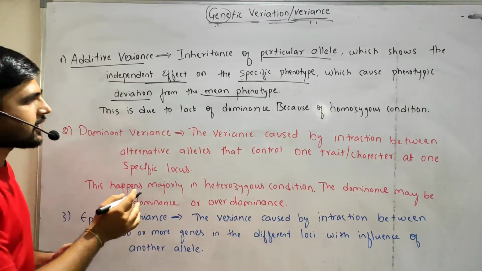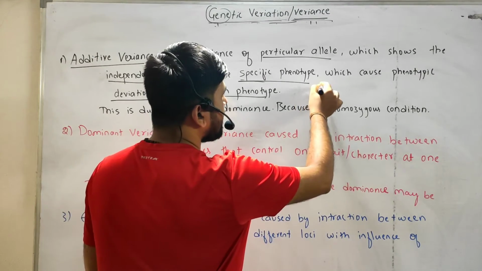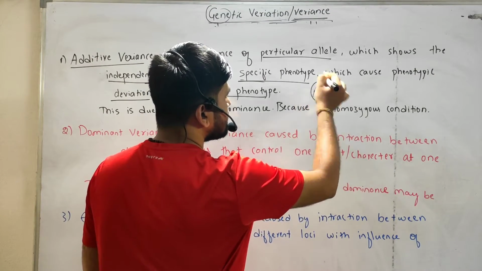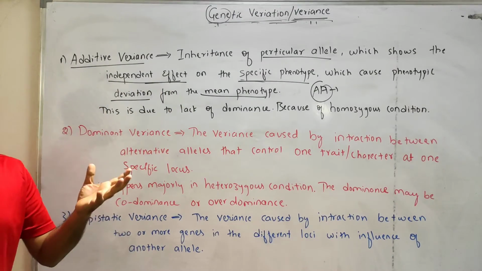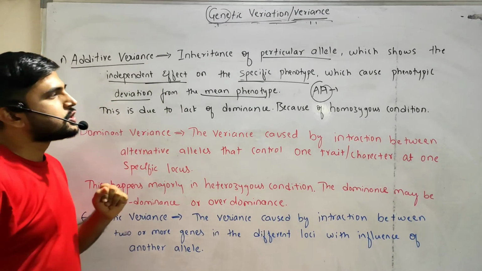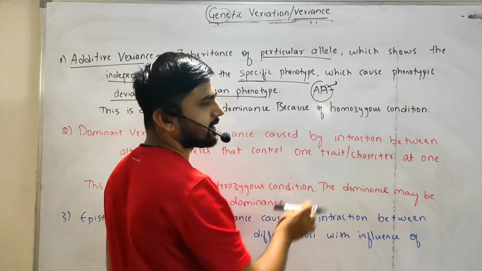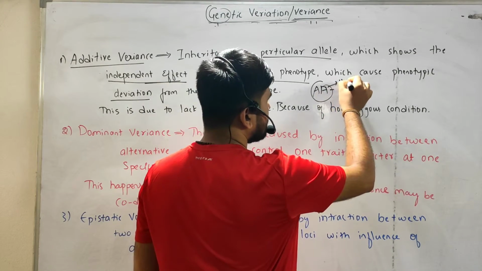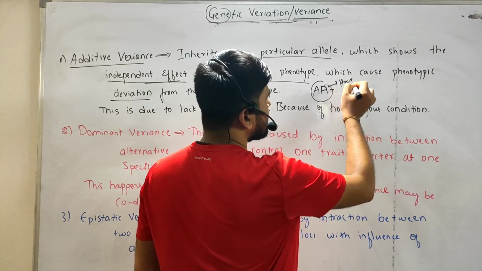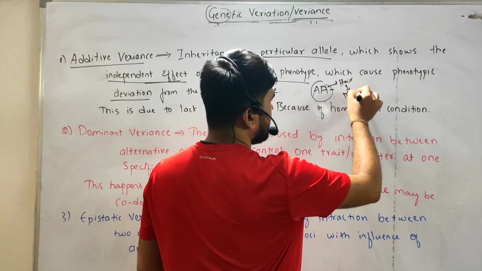So initially, let us consider there are AA alleles, homologous and homozygous AA alleles. Let us consider these alleles are controlling one character, for example hair color. This will express the black hair color.